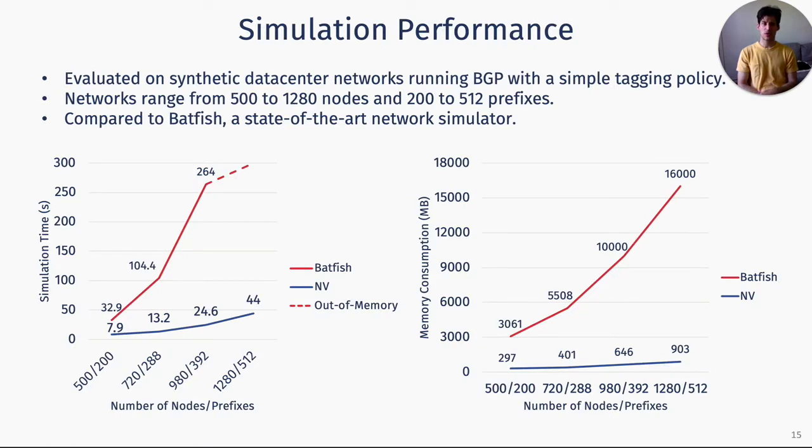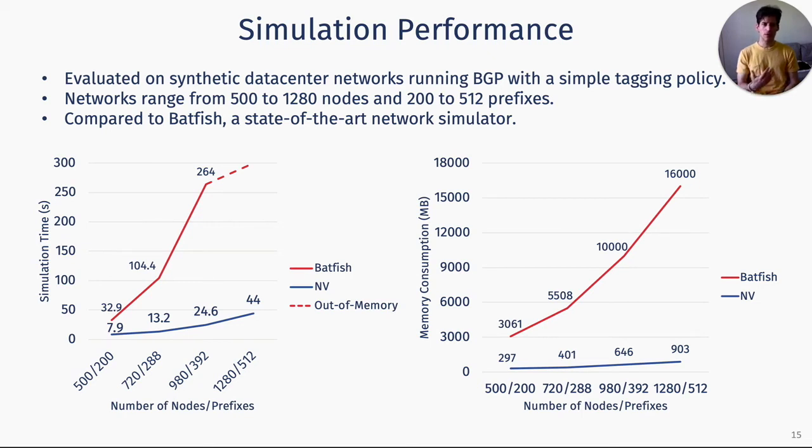We evaluated the performance of our simulator using synthetic data center networks that were running BGP with shortest path policy, plus using some tags to disallow some backup routes. And the networks were between 500 and 1,280 nodes, and announced between 200 and 512 prefixes. So we compared our simulator with Batfish, which is a state-of-the-art network simulator.